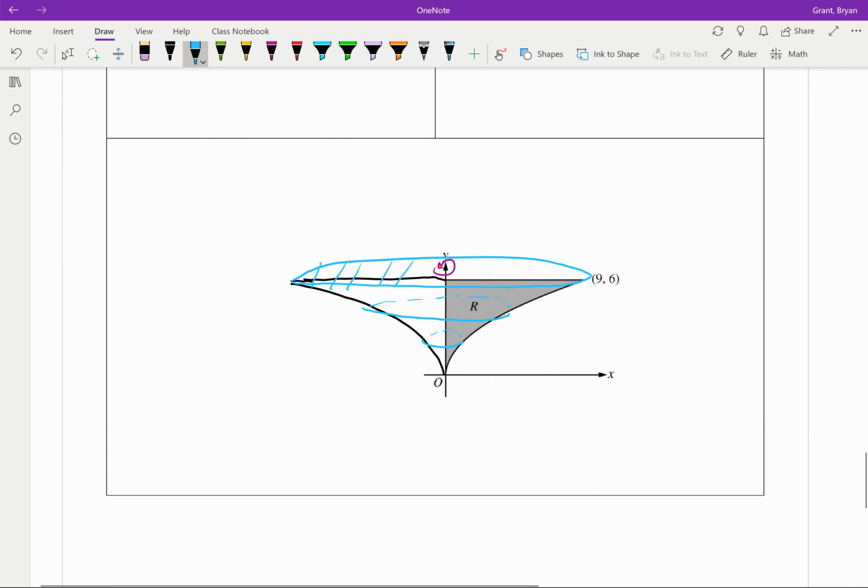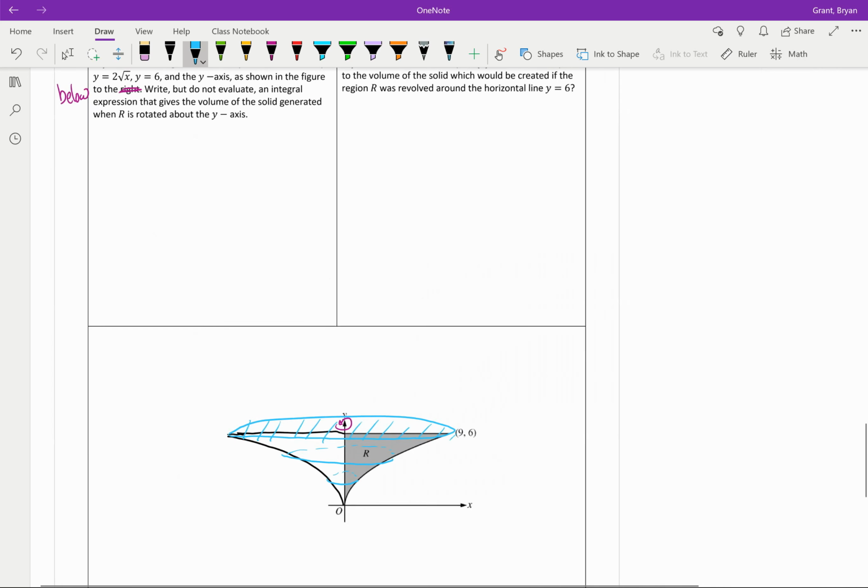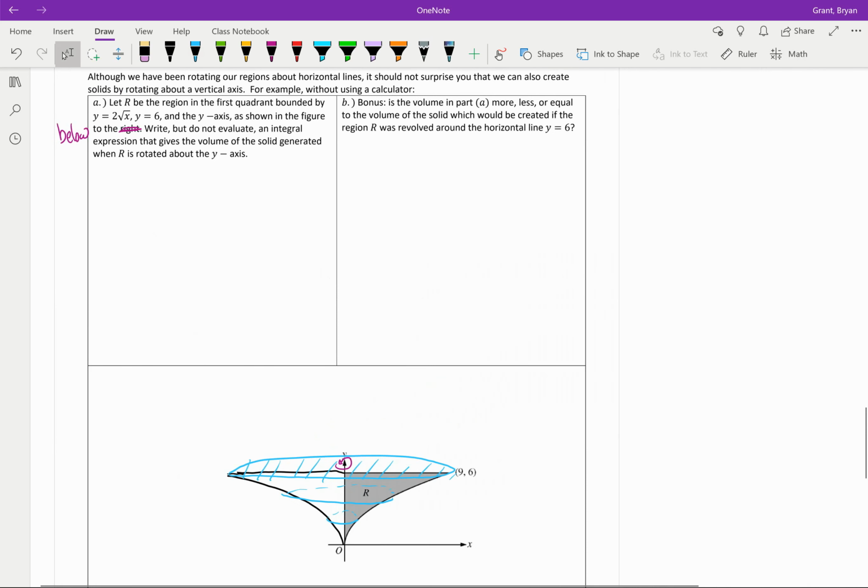There we go. Okay, so this kind of looks like an inverted top, right? I don't know, kind of like a tornado twister that comes to a point the other way. So either way, that's looking pretty good. So let's start setting up our integral up here. Okay, I just want to be able to see my shape at the same time, so that's why I zoomed out. Same thing as before.